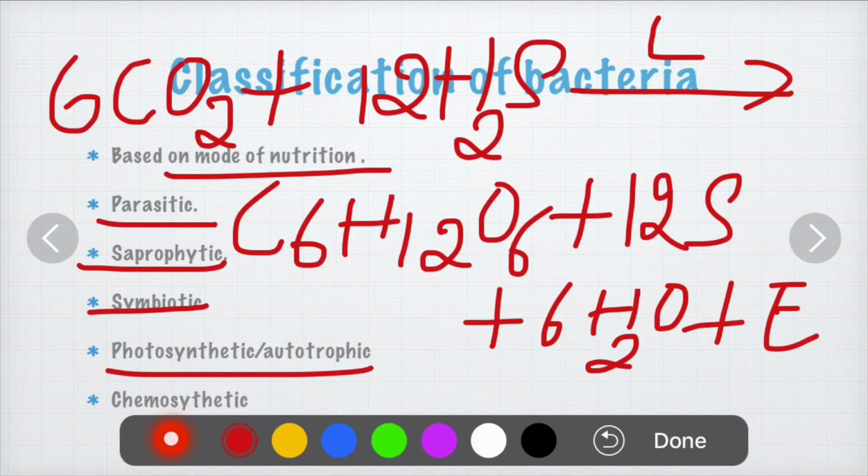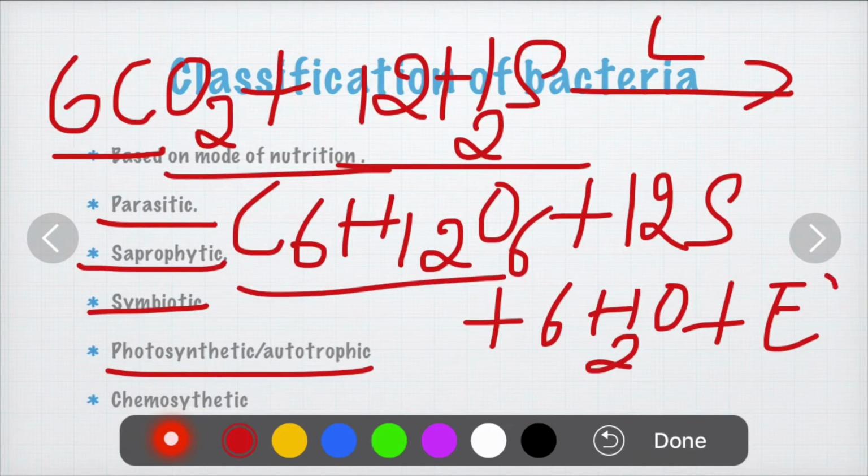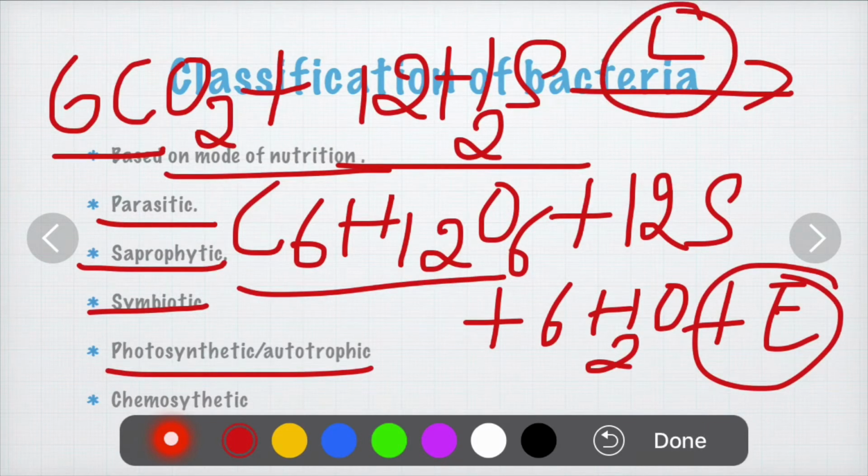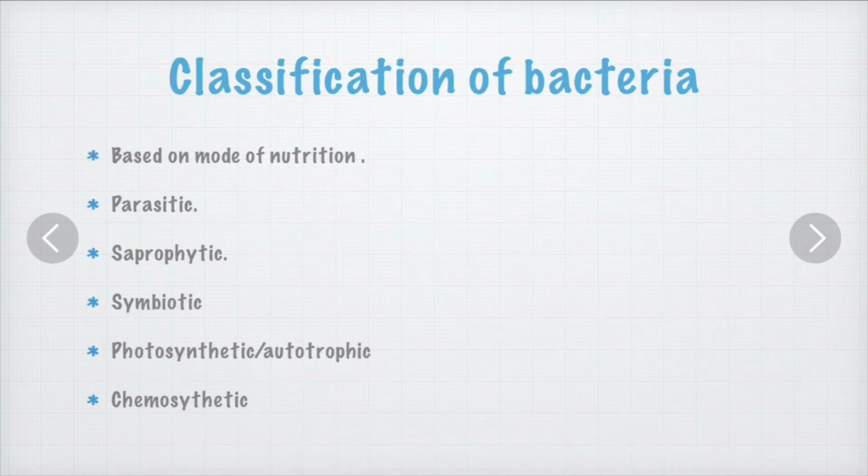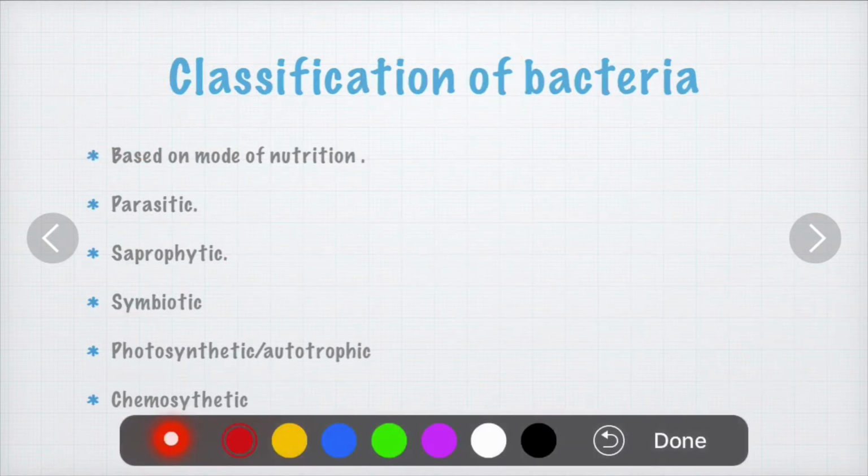They utilize carbon dioxide and H2S gas for the production of glucose and energy in the presence of light. It is because of the pigment present in the bacteria, that pigment is responsible for bacterial photosynthesis, that is bacteriochlorophyll. Next we will see chemosynthetic types of bacteria.